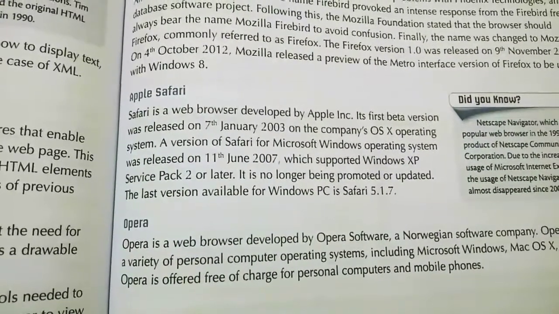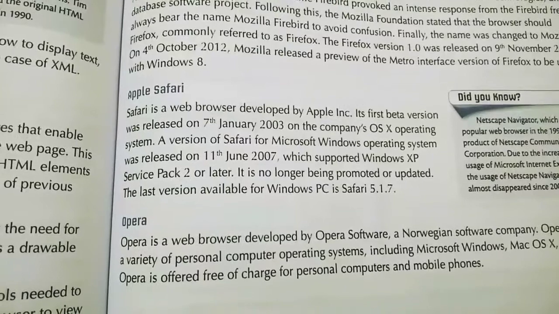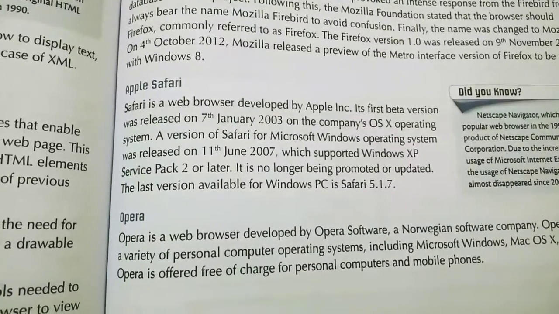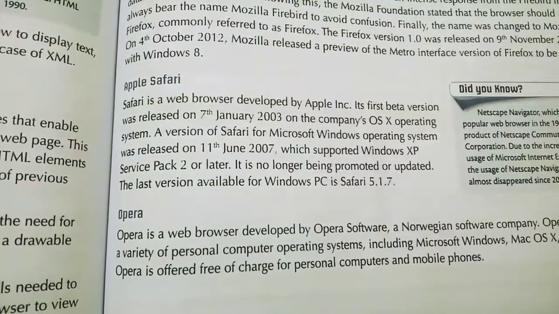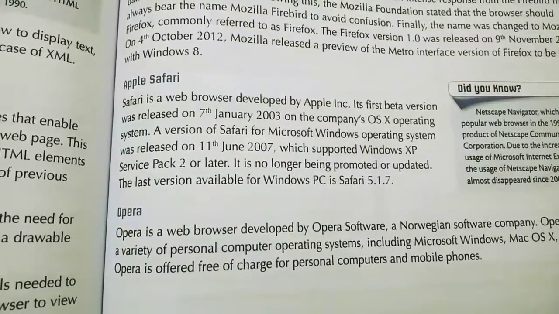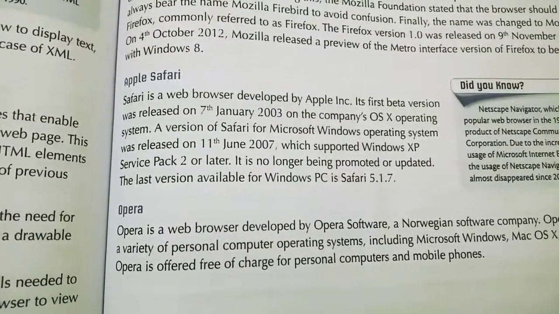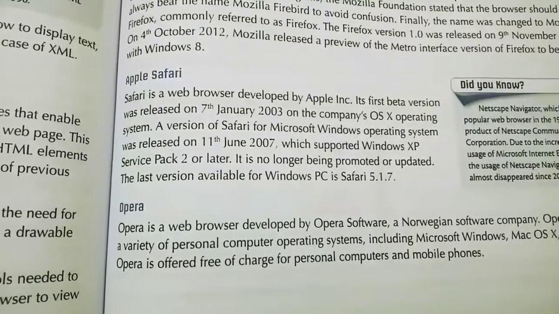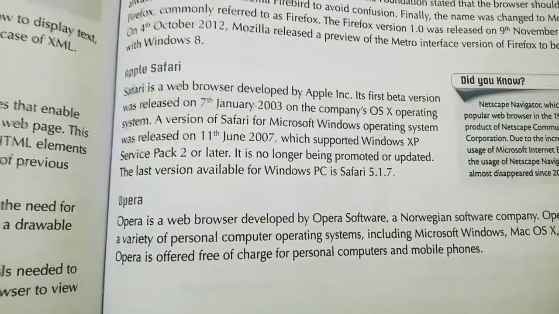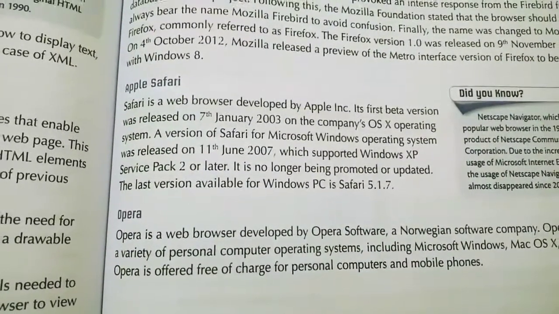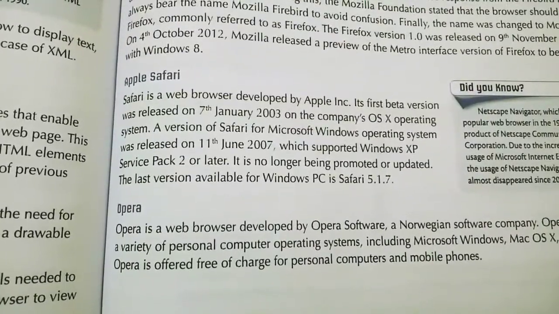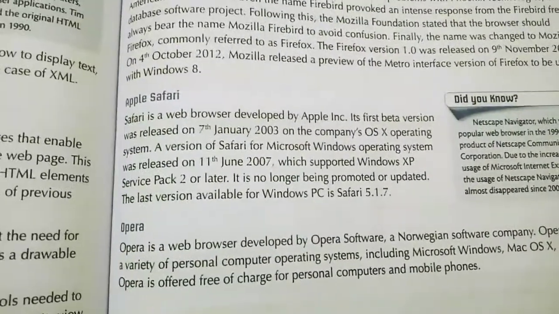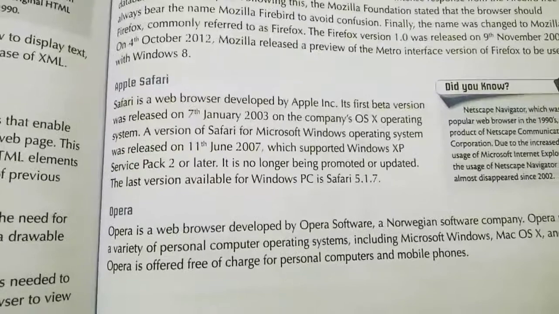The version of Safari for Microsoft Windows was released in 2007, which supported Windows XP Service Pack 2 or later, so it is no longer promoted or updated. The last version for Windows PC was Safari 5.1.7. So it is basically used in Apple computers. It is developed by Apple Incorporation.